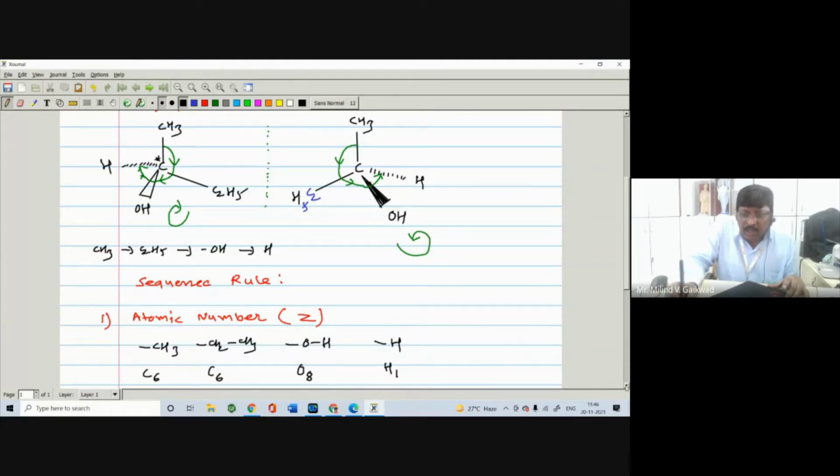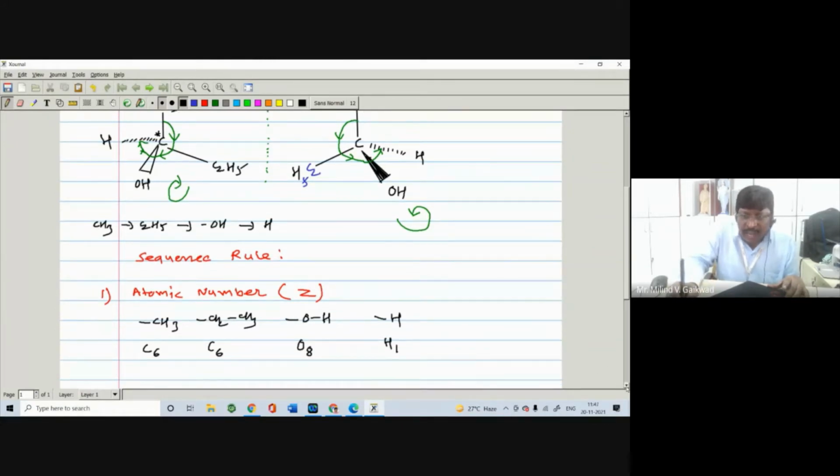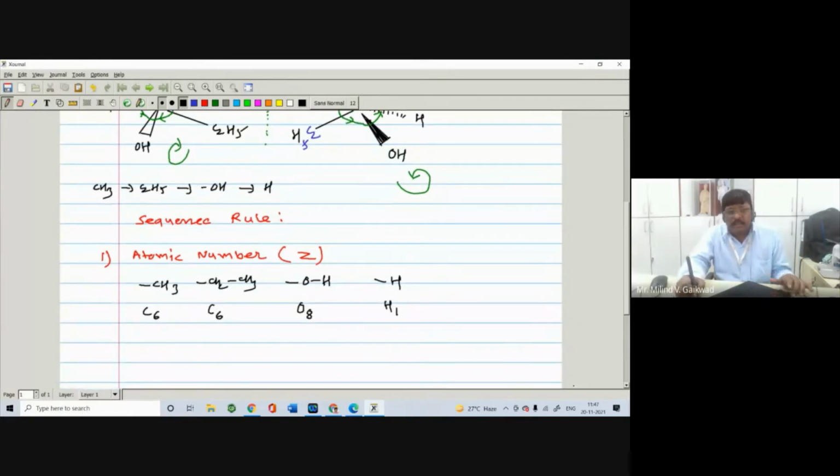So here we have to give the priority to the atom, and we assign the priority to the complete group. In this case, you'll see that oxygen has the highest atomic number, so OH gets the first priority over the carbon, right? Here is a methyl and ethyl. So this carbon has the next priority, and then the H. Now we don't know whether we have to give the priority to the methyl first or the ethyl first. It depends upon the next rule, right?